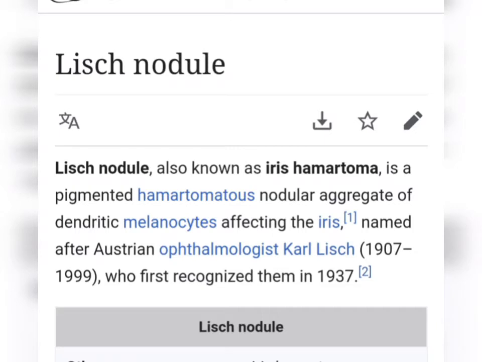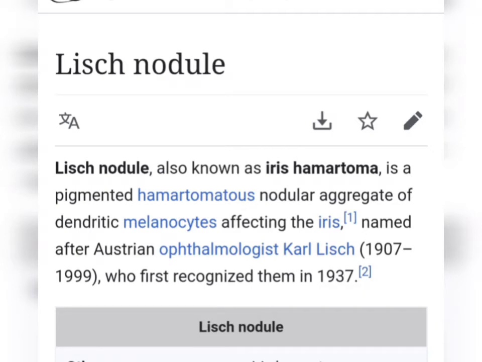So pigmented hamartomas, nodular aggregation. So nodules, very small nodular aggregation, so many things aggregated together. What is the aggregation of? Dendritic melanocytes. So dendritic melanocytes have aggregated together, affecting the iris, and this was first observed by the Austrian ophthalmologist Karl Lisch. From Karl Lisch's name, the Lisch nodule has come. Lisch nodules are actually iris hamartomas.